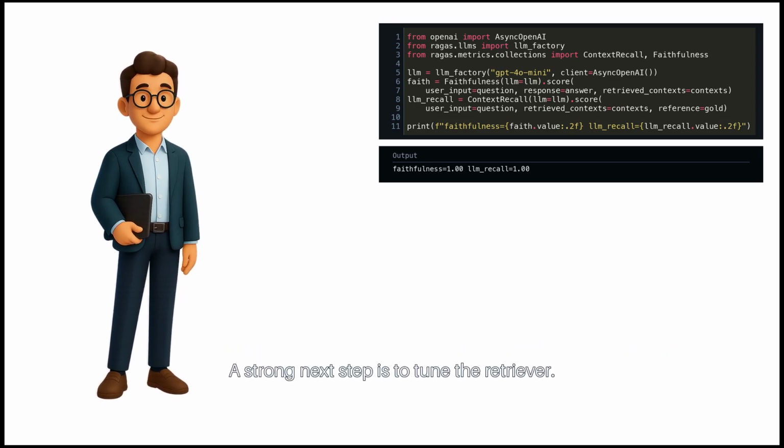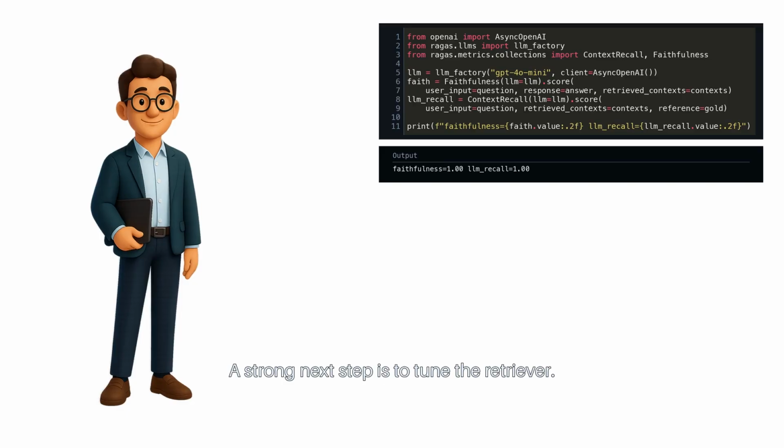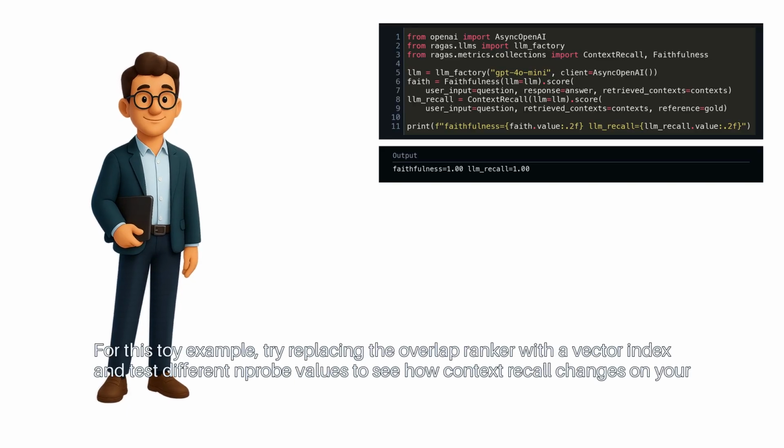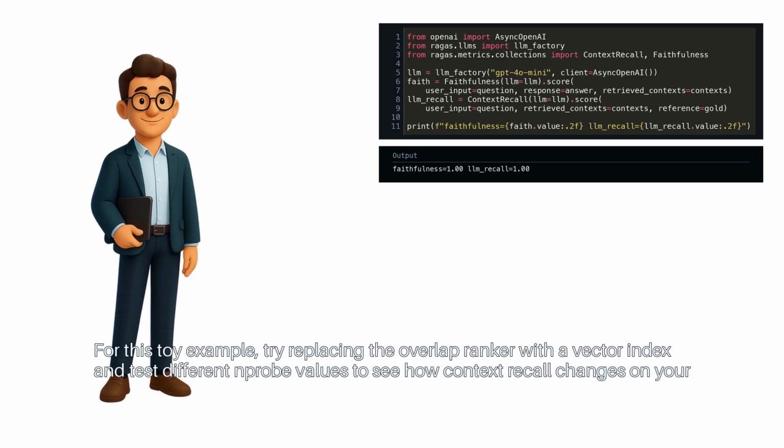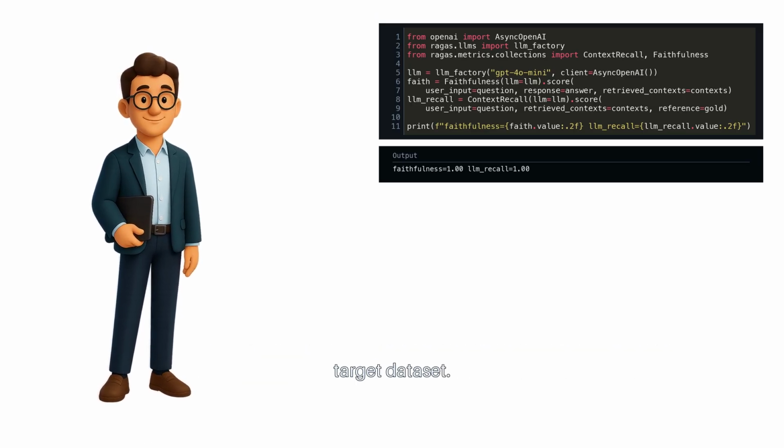A strong next step is to tune the retriever. For this toy example, try replacing the overlap ranker with a vector index and test different nprobe values to see how context recall changes on your target dataset.